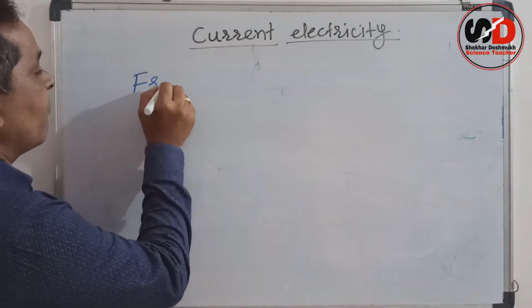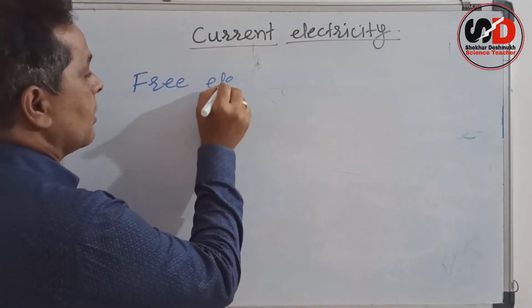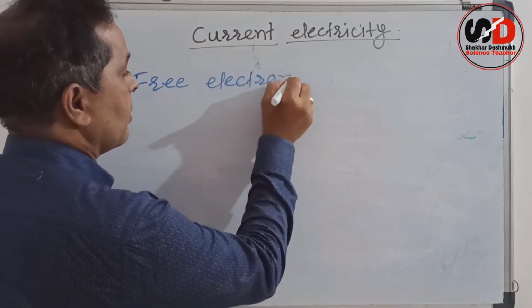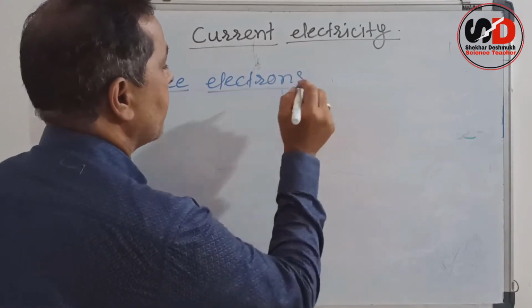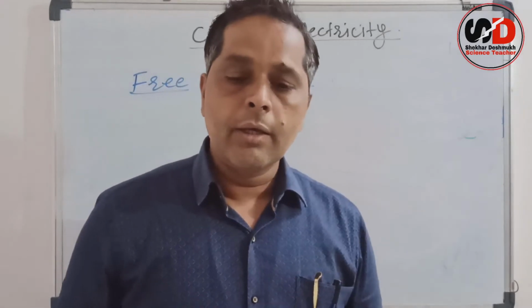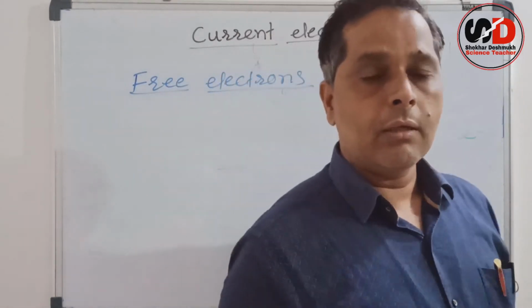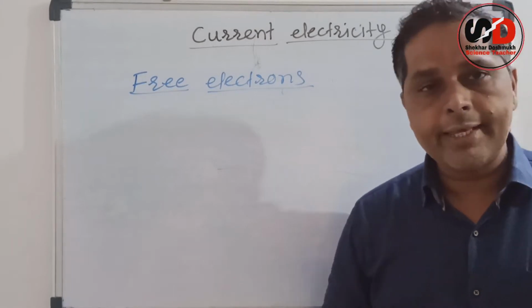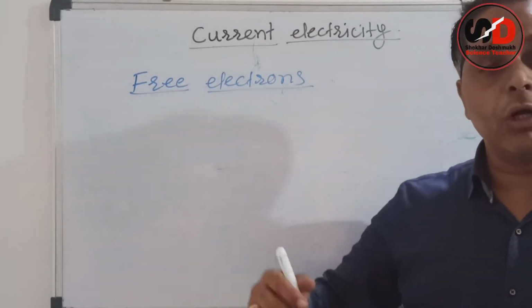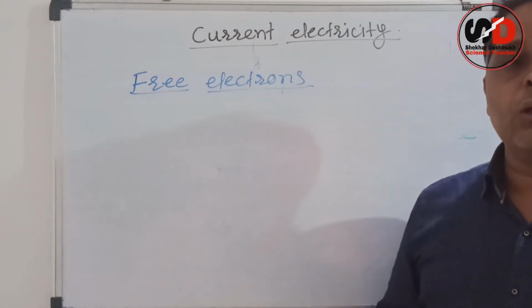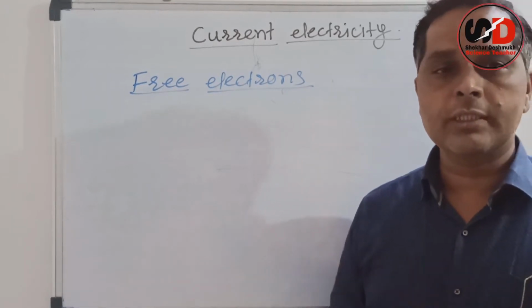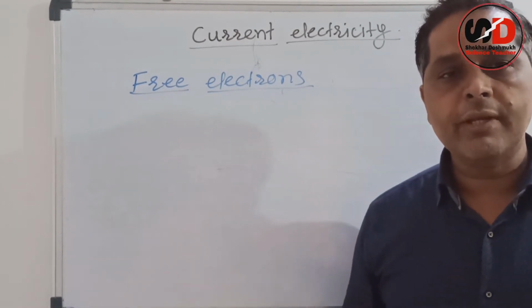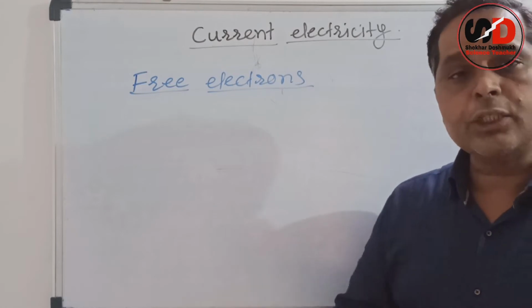First we know about free electrons. In metal, we know metals are good conductors of electricity. Why are they good conductors? Because metals have a large number of free electrons in them. What is meant by free electron? We know the structure of atom.